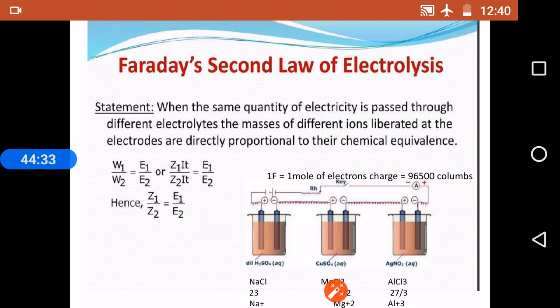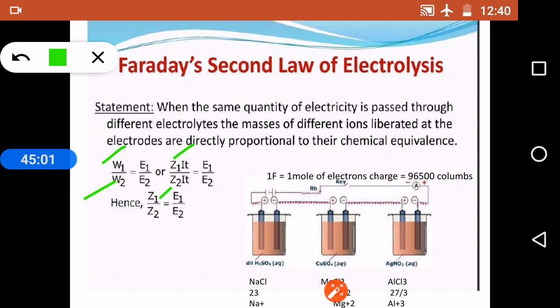If there are only 2 electrolytes, W1 by W2 equals E1 by E2. And we know from Faraday's first law, W is proportional to IT, or Q, W equals ZIT. So in place of W1 we can write Z1IT, and in place of W2 Z2IT, equals E1 by E2, or from this we can write E1 by E2 equals Z1 by Z2.